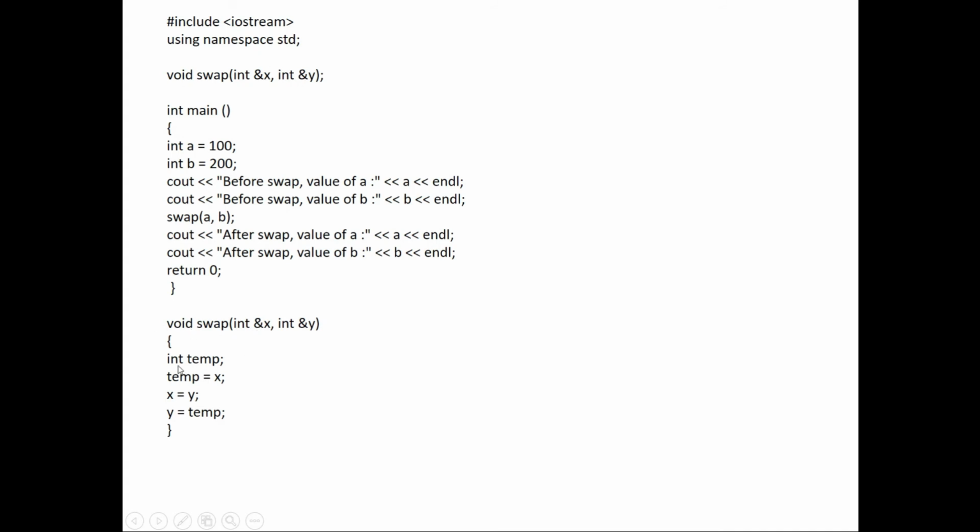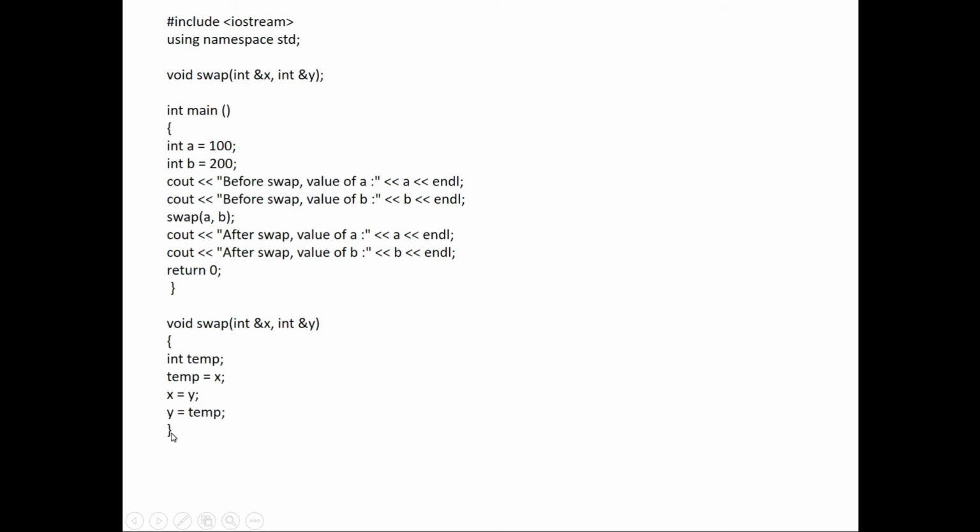Now I'm declaring a temporary variable temp. Here swapping takes place, where X is actually 100 because it is given as A. I store that 100 in temp. Y had the value 200. 200 is now assigned to X, so X becomes 200, and the temp variable, which was 100, is assigned to Y. So swapping takes place here.